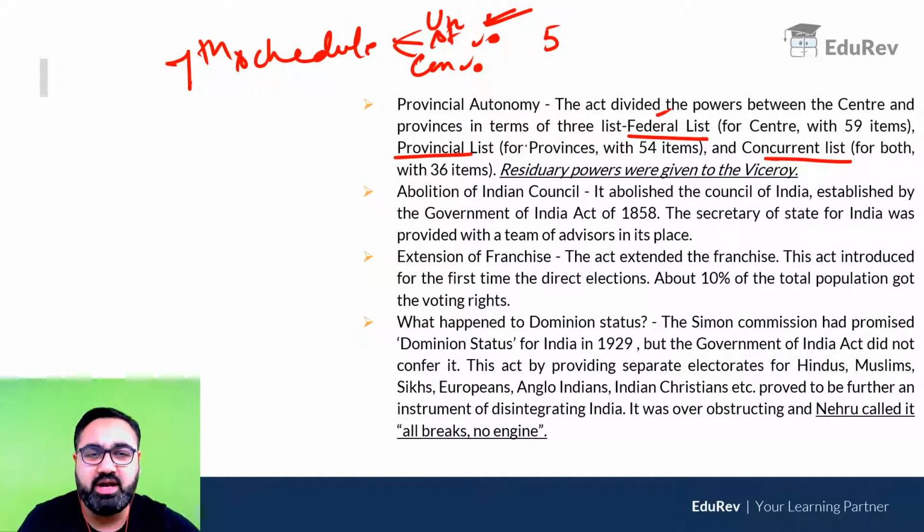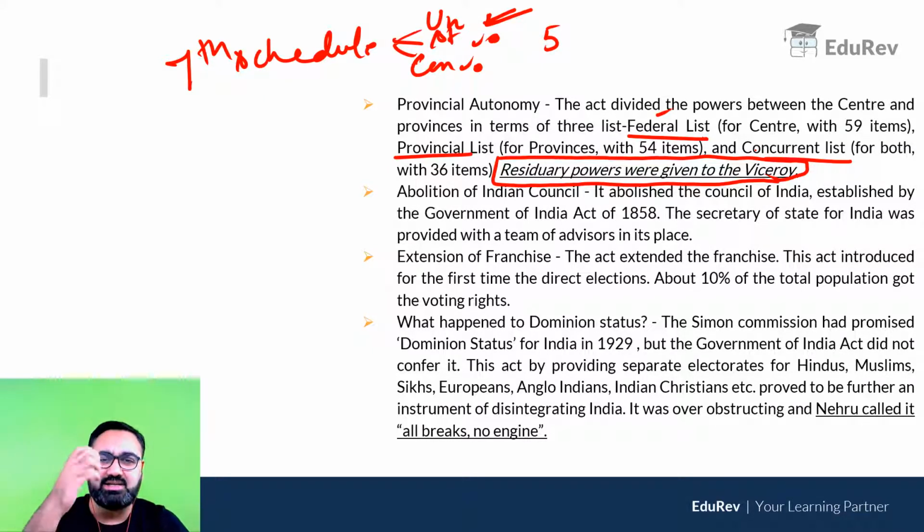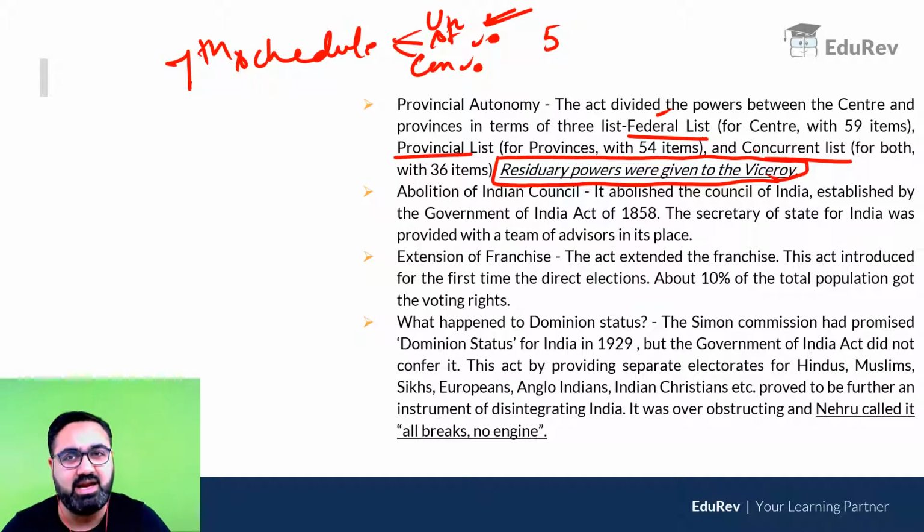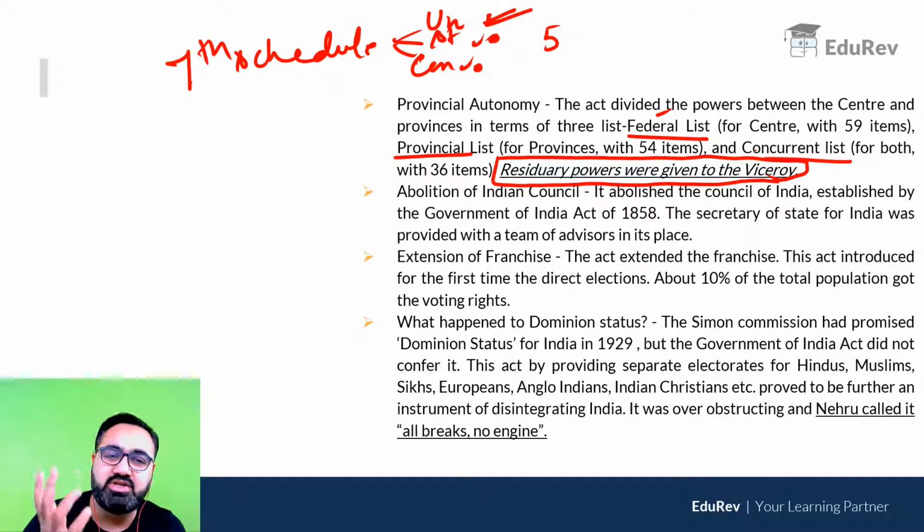Also remember, residuary powers were given to the viceroy. This is very, very important. What are residuary powers? Residuary power means any subject, कोई ऐसा subject जो तीनों की तीनों list में ना हो. Any subject which is not given in any of the 3 lists. Right now, आज के time के हिसाब से residuary powers are with the Parliament of India. मतलब कोई ऐसा subject है जो तीनों में से किसी list में नहीं है, उस पर Parliament law बनाएगा. But in the Government of India Act 1935, उसमें क्या लिखा था? According to that act, residuary powers are with the viceroy. तो कोई subject अगर कहीं भी नहीं लिखा है, उस पर the viceroy or the Governor General will make the law.